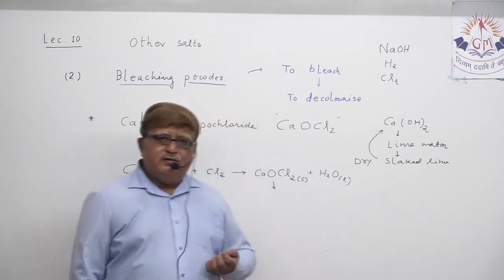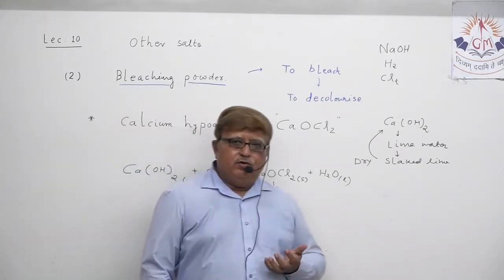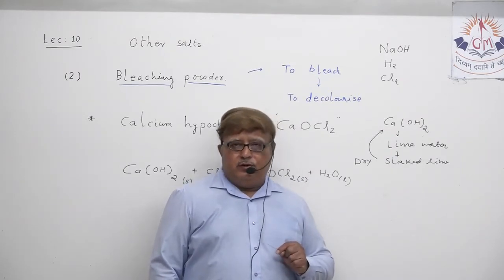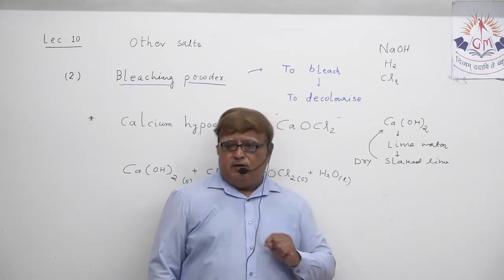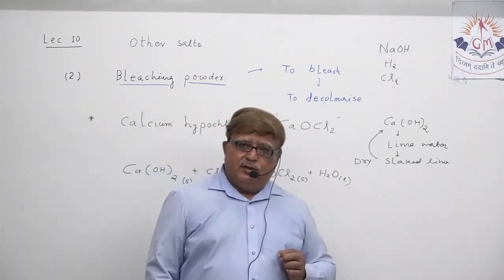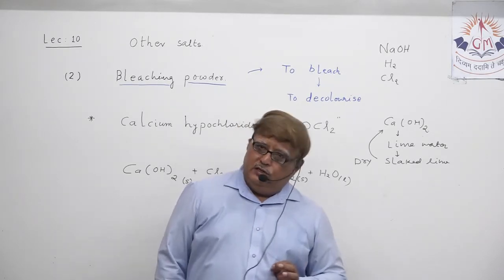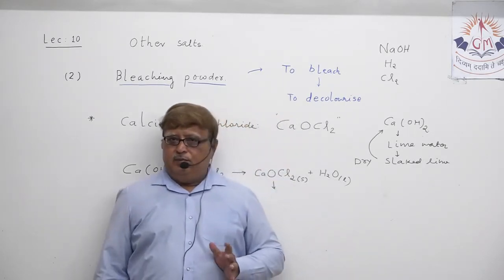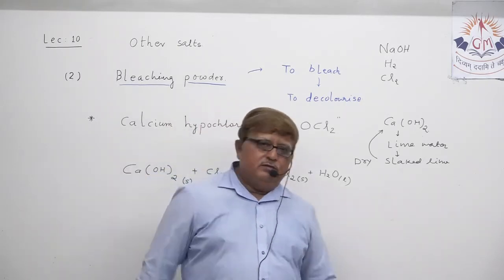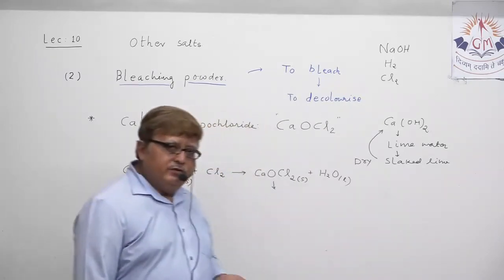As a germicide, to kill the germs present in the water and make the water potable or drinkable. The same use of chlorine can also be served by bleaching powder. Bleaching powder can be utilized as a germicide to kill the germs in water and make it potable for us. Understand? So these are some of the uses of bleaching powder we just discussed.